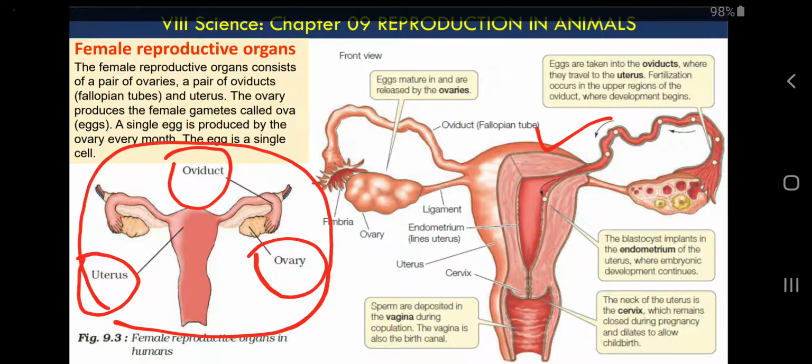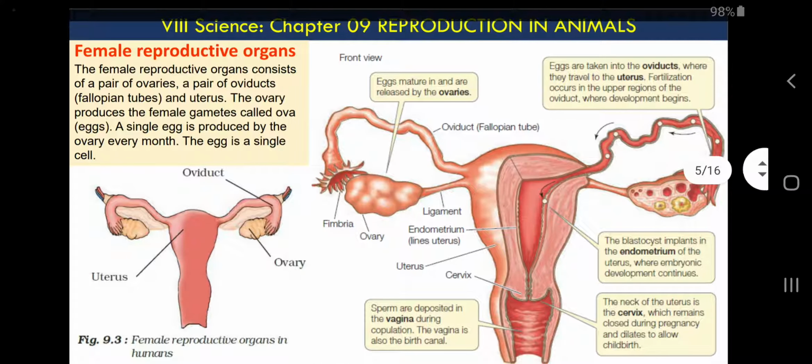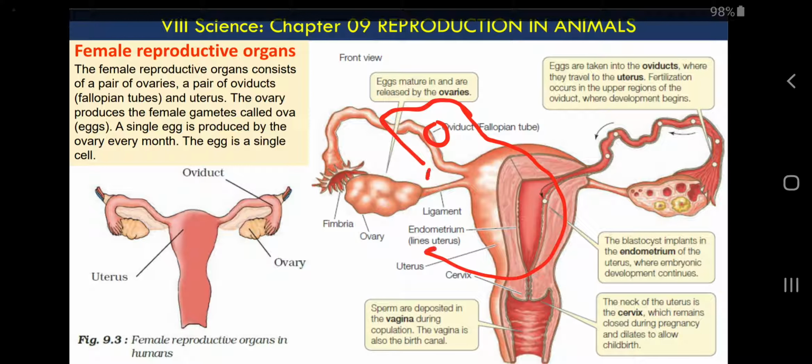So students, I want to take your attention on one thing, then I will return to this structure of the female reproductive system. See, if you know about frogs, frogs have external fertilization. What do we mean by external fertilization?